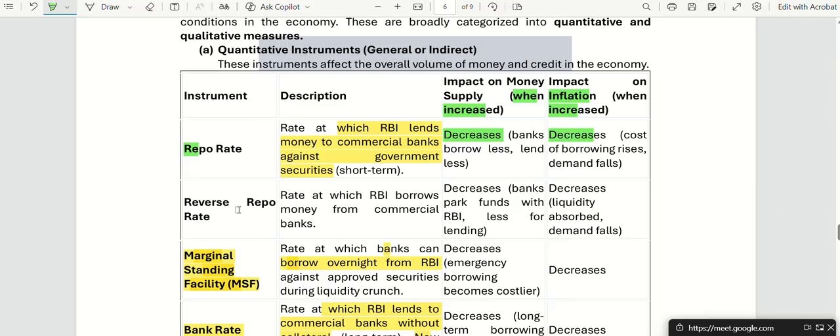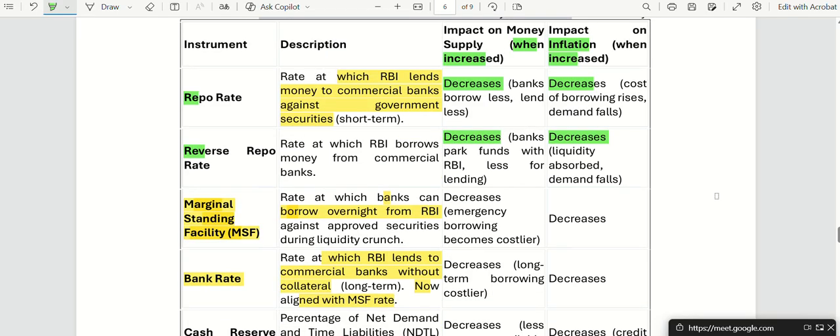Similarly, what happens to reverse repo rate? If it's increased, what happens to the money supply? If the rate at which RBI borrows money from commercial banks is increased, money supply decreases as well as inflation decreases. Why? Because